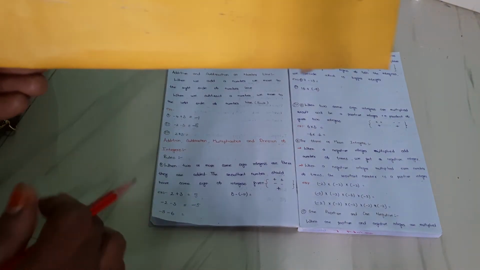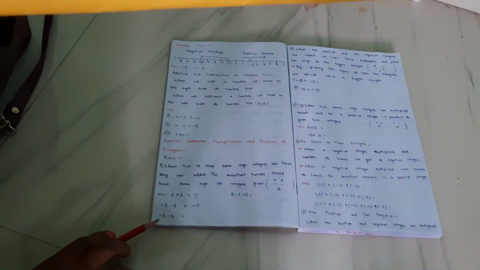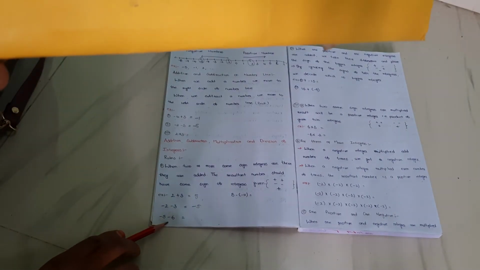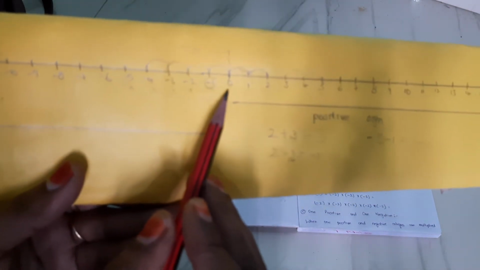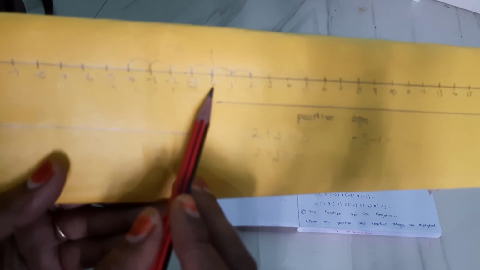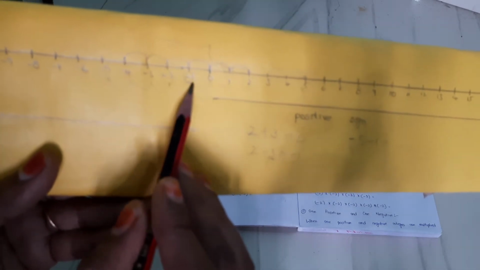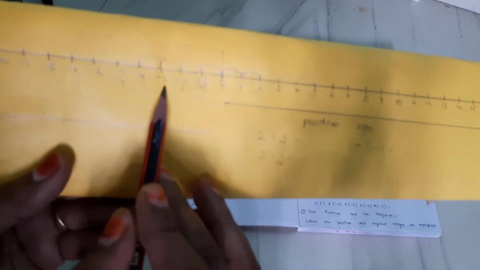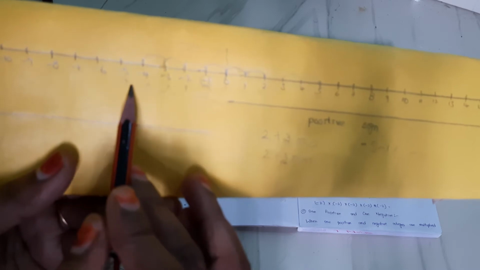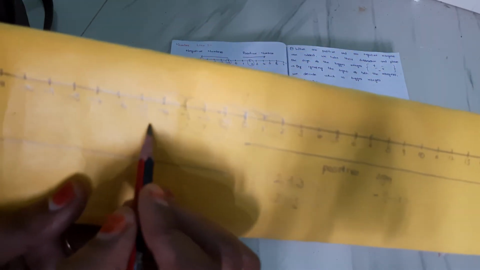How can we add? First we move to the left side. Why? Because these two integers are negative. So we are moving from 0 to the left side of the number line. From 0, I am moving 5 steps to the left side. Why? Because it is minus 5. 0 to minus 1, minus 1 to minus 2, minus 2 to minus 3, minus 3 to minus 4 and minus 4 to minus 5. I am moving 5 steps.